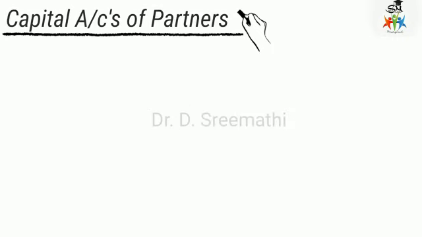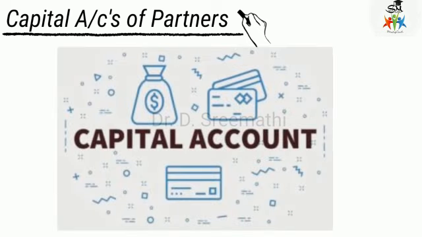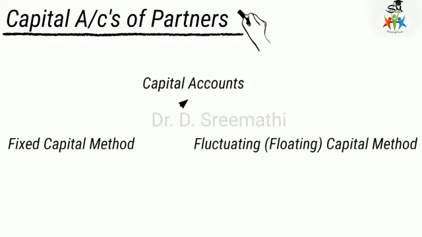So here the partners capital account is not a normal capital account as you prepared in case of a sole proprietary concern and as in case of joint stock companies. Here the partners capital account is divided into two. That is, it is not divided into two, it can be prepared in two ways.